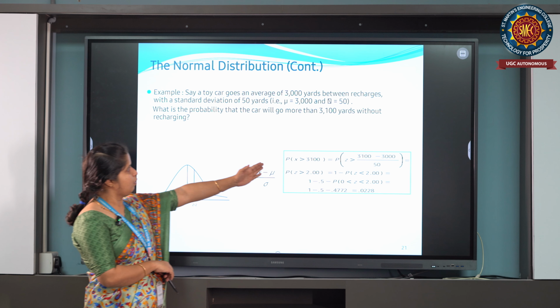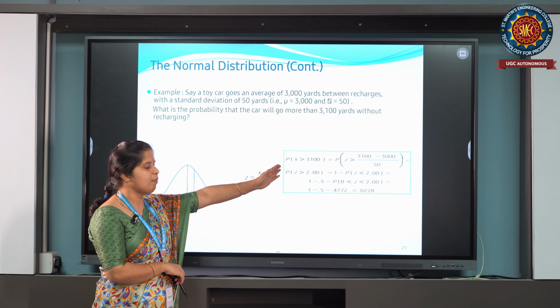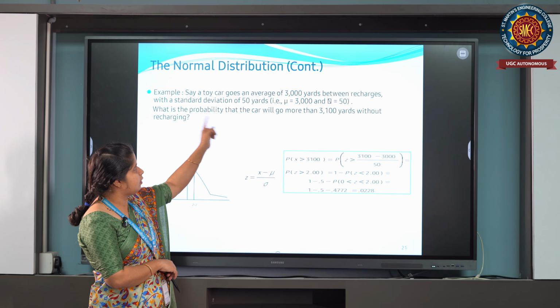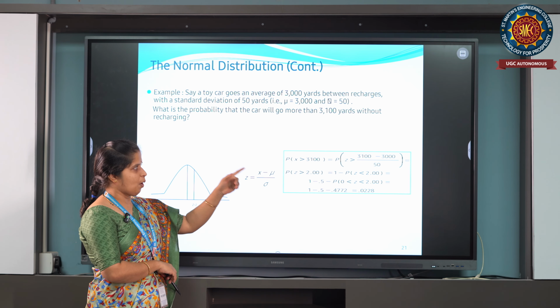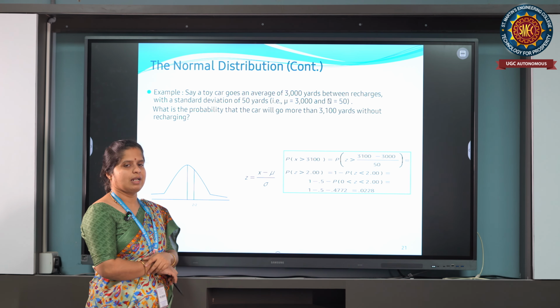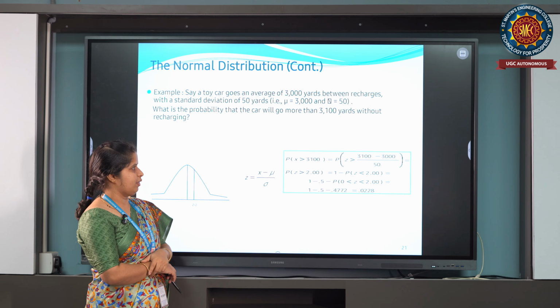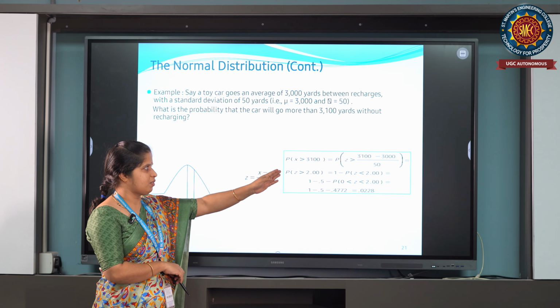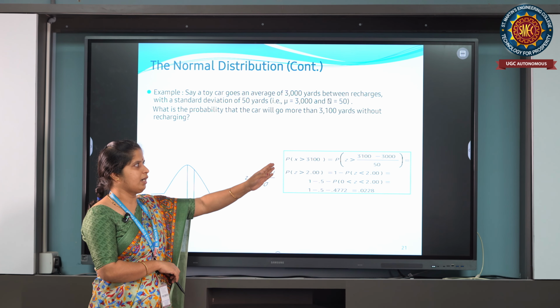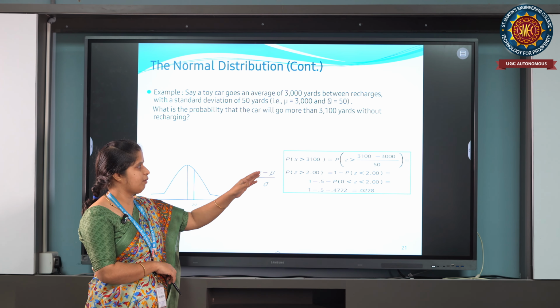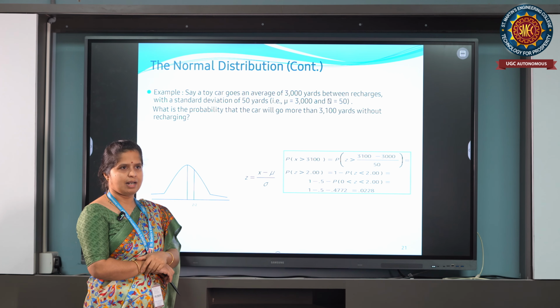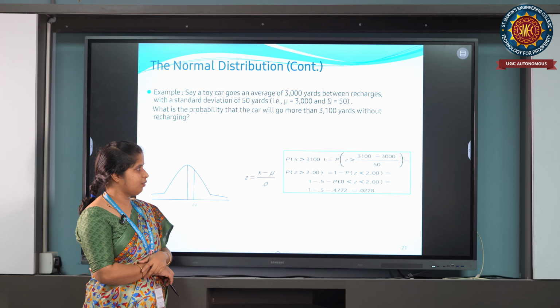Our aim is to calculate the probability of x greater than 3100. So we convert the normal distribution to the standard normal variable: probability of z greater than (3100 minus 3000) divided by 50, where 50 is the standard deviation sigma.